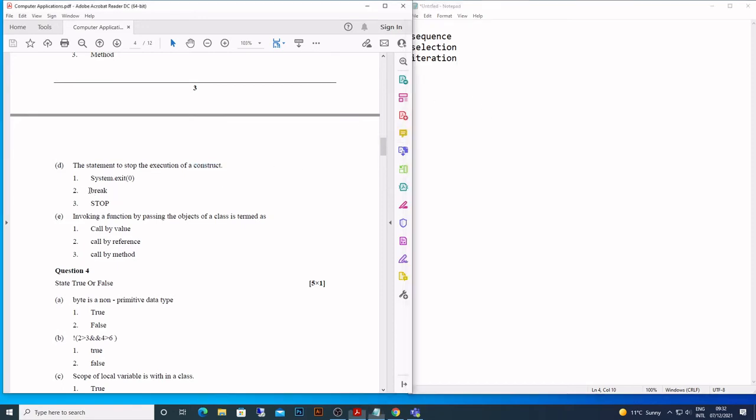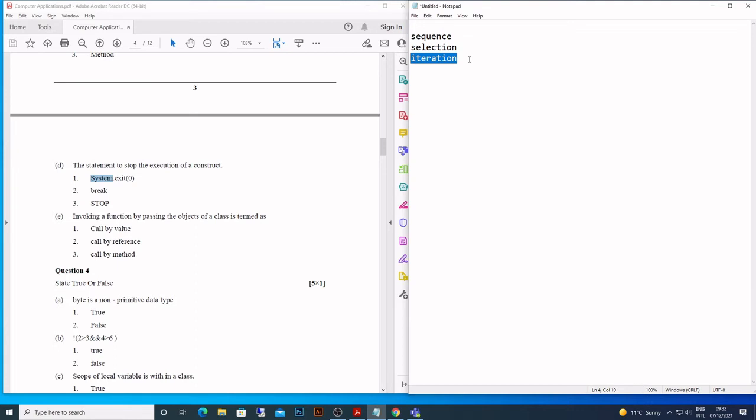And break is actually used in iteration here, loops. Keep in mind, break can only be used with loops and in switch case. Otherwise break cannot be used to stop the execution of a construct. Then they have also used this term system.exit, and they have written 0 there.